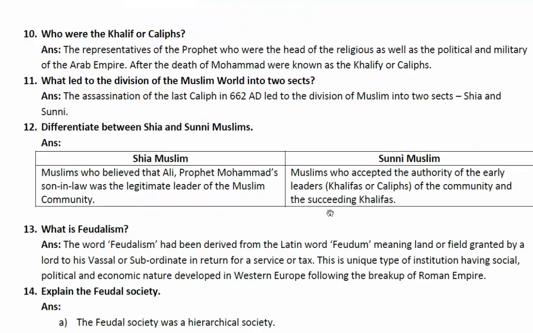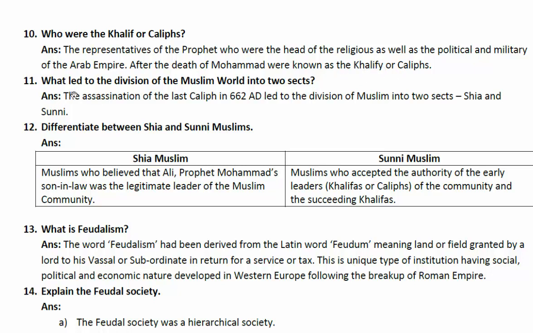Let's go to the next one. Who were the caliphs? Caliphs and caliph are the same people: the representatives of the Prophet Muhammad, who were the head of the religious as well as political and military affairs of the Arab Empire. After the death of Muhammad, they were known as caliph, or caliphs. I think there is a spelling mistake right here, without the Y.